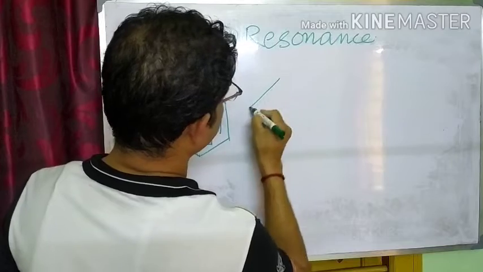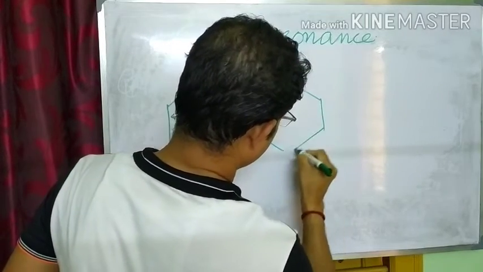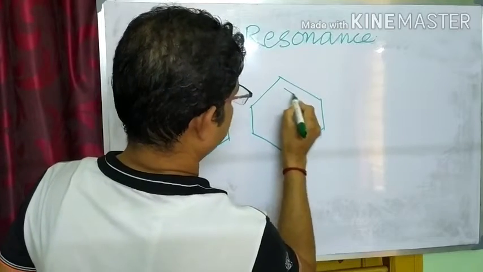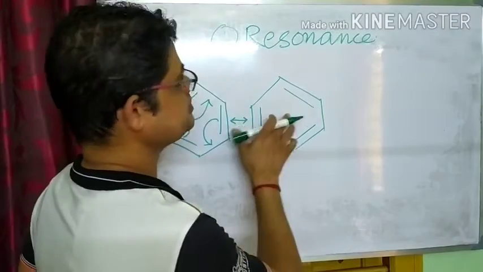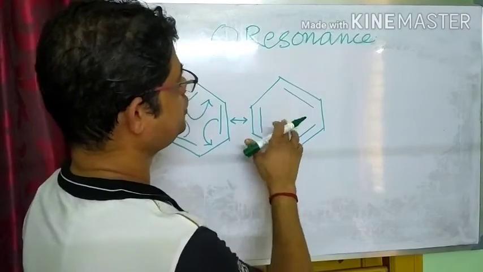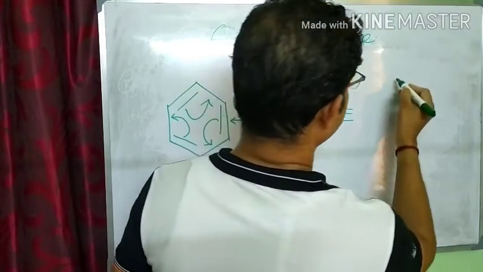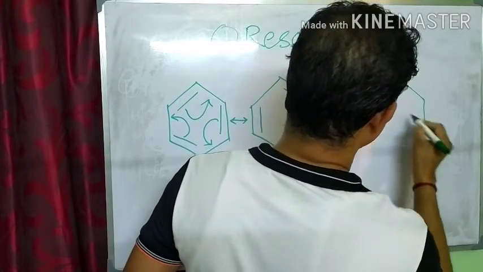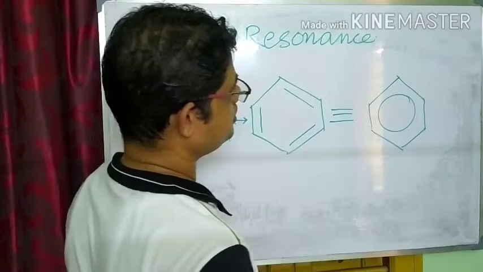So we get another structure. This process is continuous, so we get a hybrid resonance structure of benzene like this.